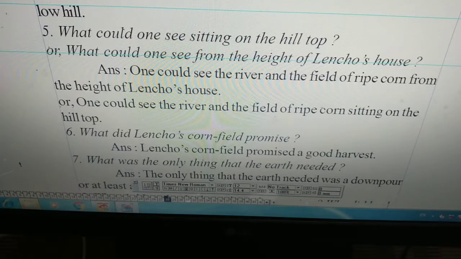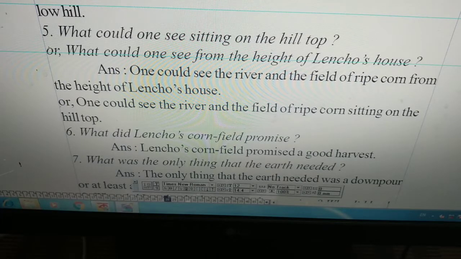What could one see sitting on the hilltop? Or the question may be of this type also: what could one see from the height of Lencho's house? That means Lencho's house was situated on the top of the hill. So we can ask the question like, what could one see sitting on the hilltop?